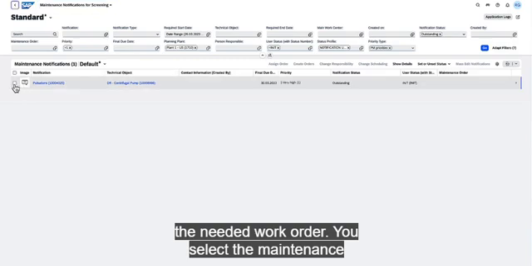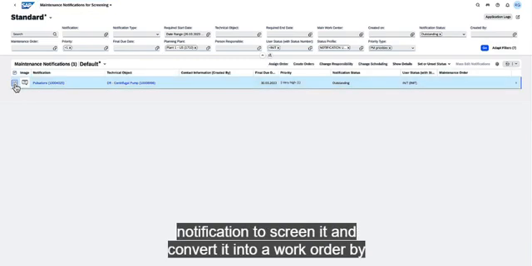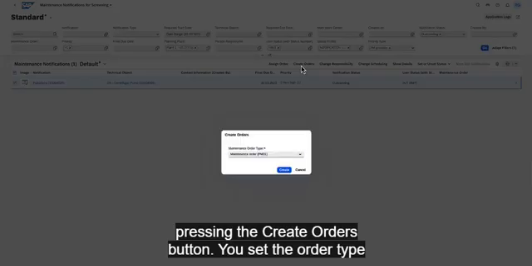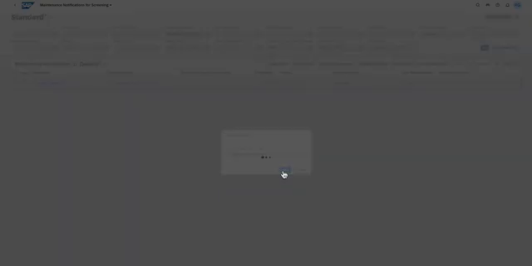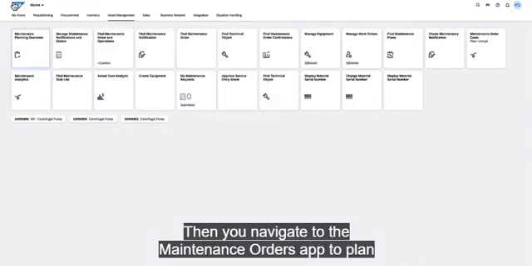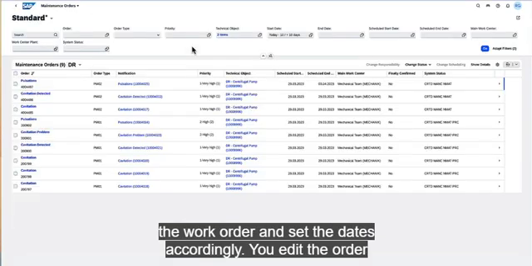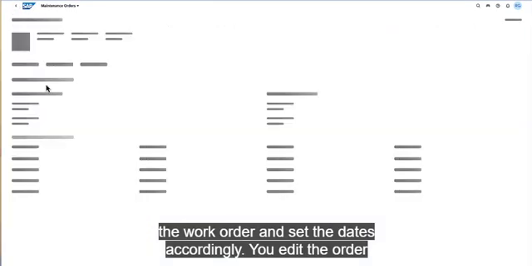You select the maintenance notification to screen it and convert it into a work order by pressing the Create Orders button. You set the order type to a corrective maintenance order. Then you navigate to the Maintenance Orders app to plan the work order and set the dates accordingly.